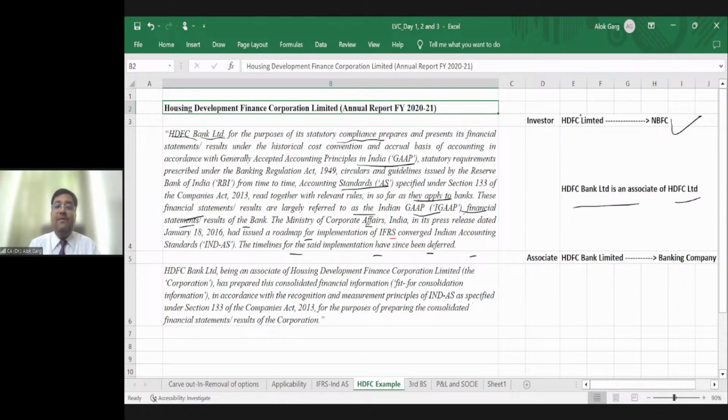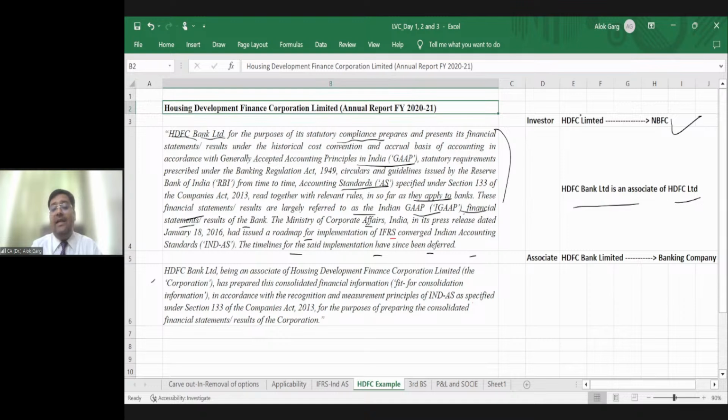So in the first paragraph, they have written that HDFC Bank has prepared its financial statements as per Indian GAAP, which is accounting standard, right? For reporting purposes, the Ministry of Corporate Affairs issued the roadmap for implementation of Ind AS, but it has been deferred by the Reserve Bank of India, right? Now the second paragraph.